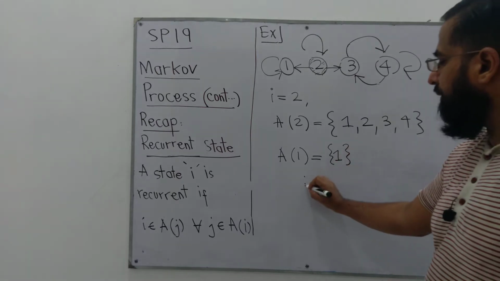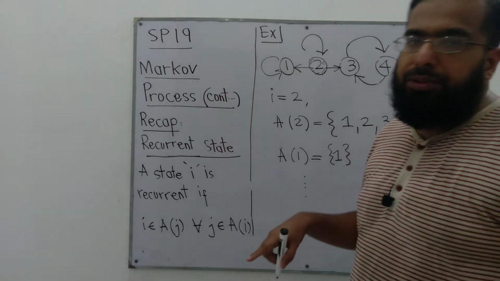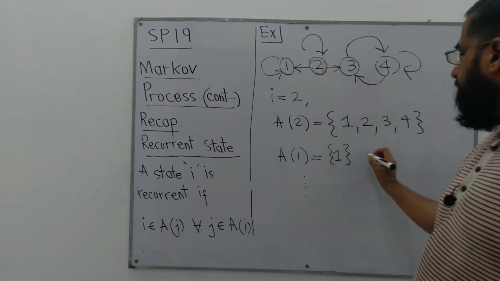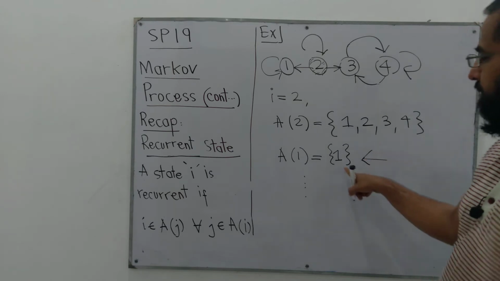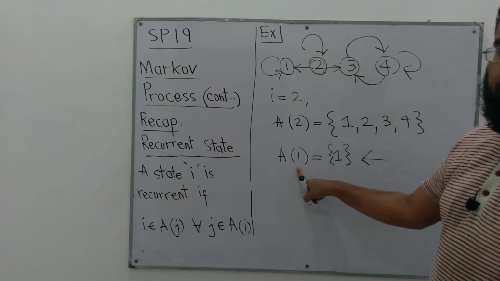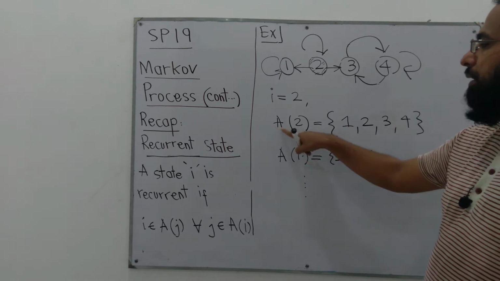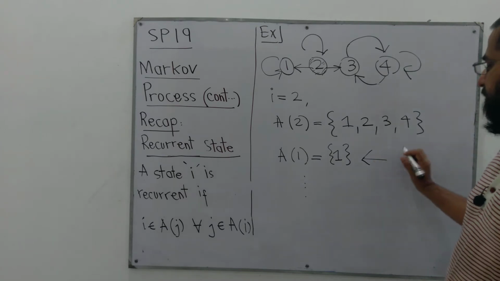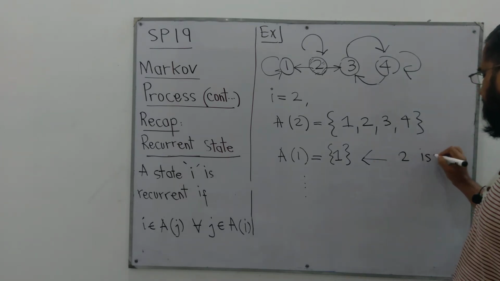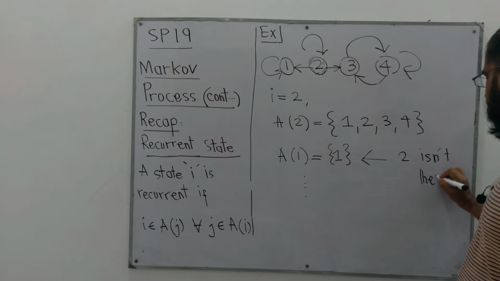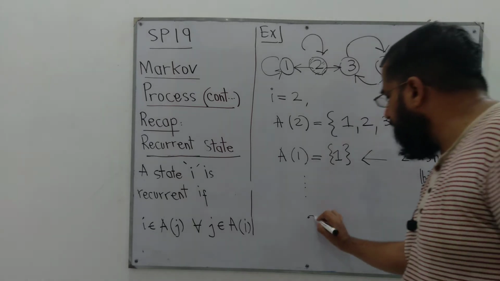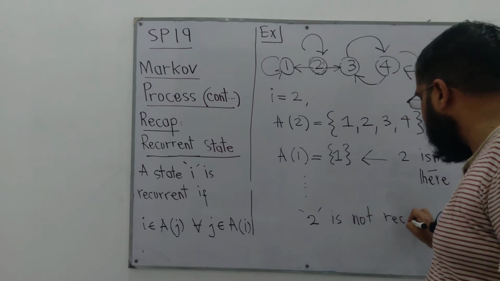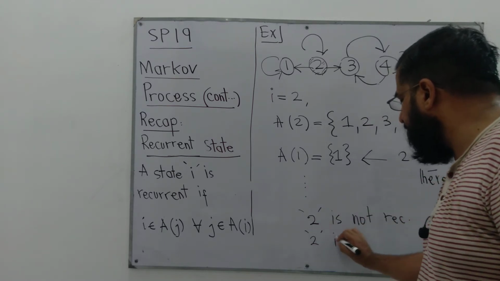So we don't need to solve any further, although I have solved it in the notes, and we don't have to find out A of 2, A of 3 and A of 4, because since 2 is not in the set of A of 1, this means 2 is not recurrent.